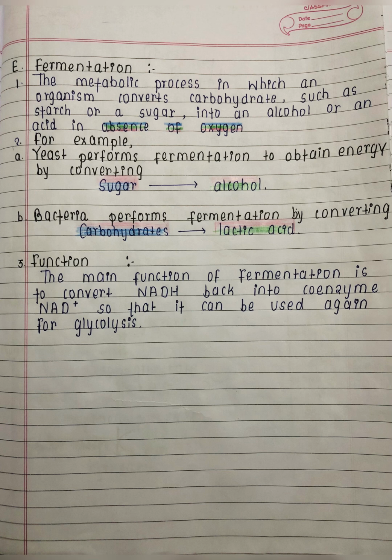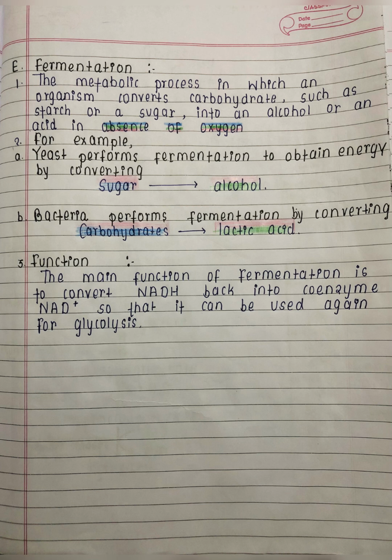In lactic acid fermentation, the starch or sugar is converted into lactic acid with the help of yeast strains or bacteria. In alcohol fermentation, the pyruvate that is the end product of glycolysis is broken down into alcohol and carbon dioxide, for example wine and beer, which are produced by alcoholic fermentation. Then the next is acetic acid fermentation. Here the example is apple cider vinegar. Here the starch and sugar present in grains and fruits ferment into vinegar.